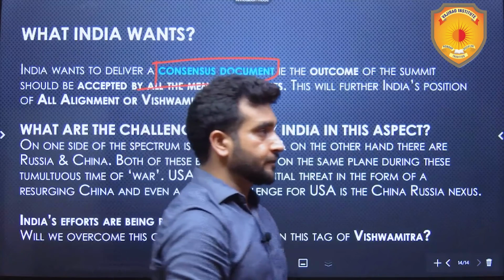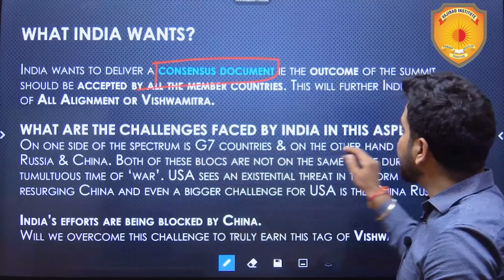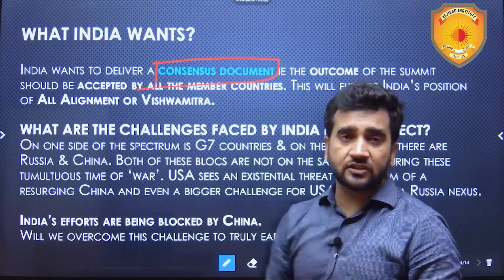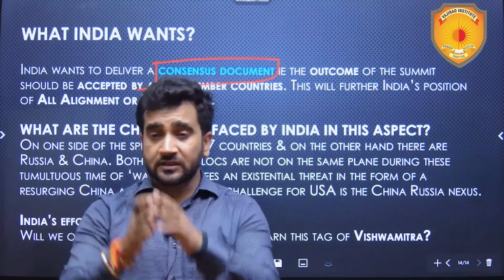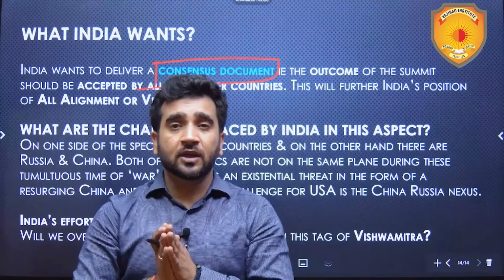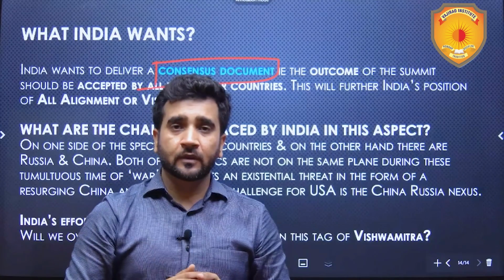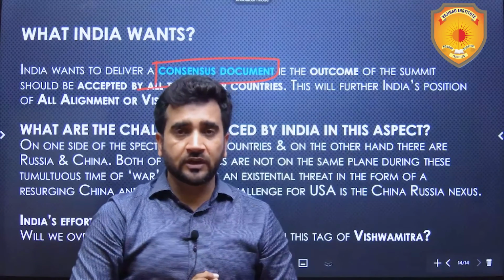But the question is, what are the challenges faced by India in this aspect? Obviously, there will be challenges because on one side, there are the G7 countries, the so-called developed West, which is so-called anti-Russia presently. And on one side, we have Russia in G20.